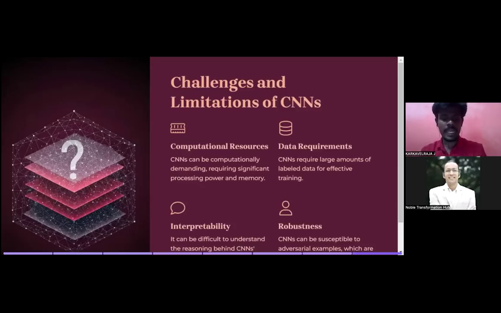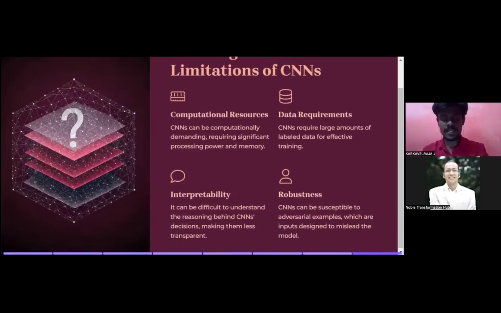Then interpretability: it can be difficult to understand the reasoning behind a CNN's decisions, making them less transparent. Yes, true. In CNN, we will be creating a model. You are going to play with the coding in the next session. I will show that, but you don't know what is occurring internally. So we need interpretability, which is not present. So in CNN, one of the limitations is interpretability.